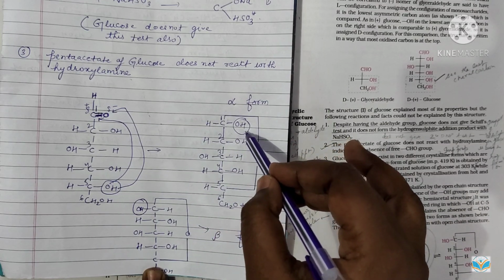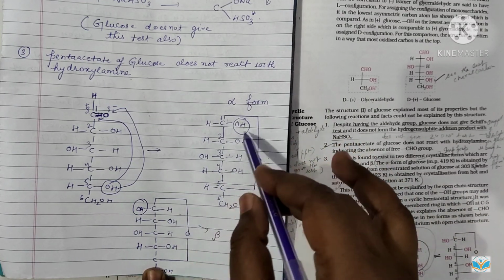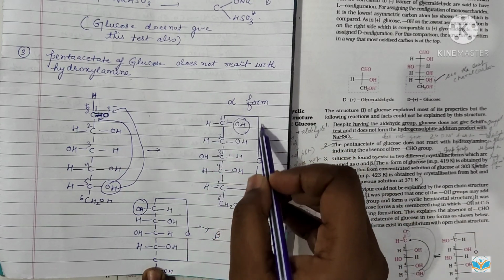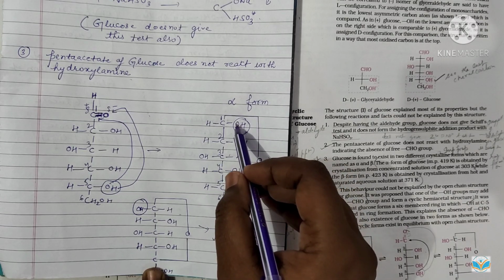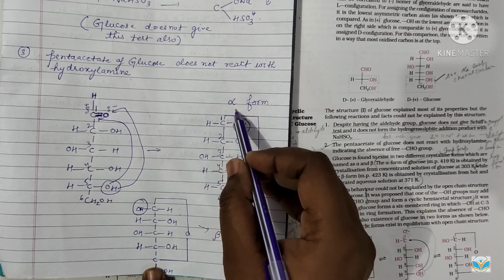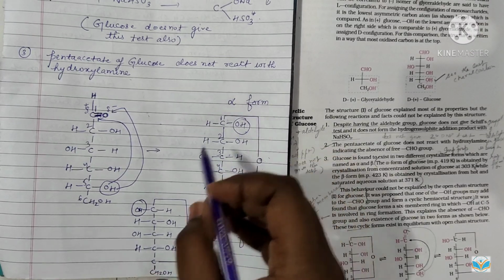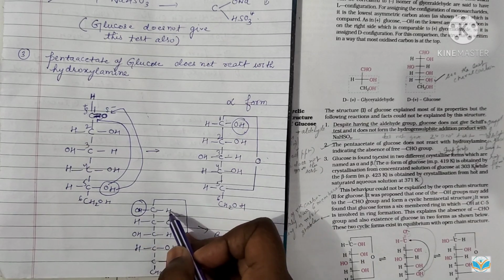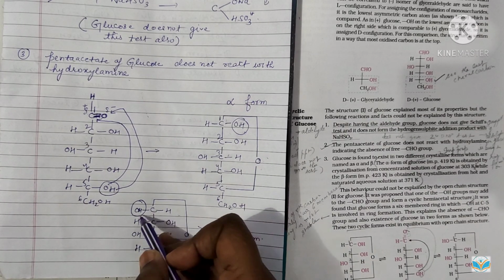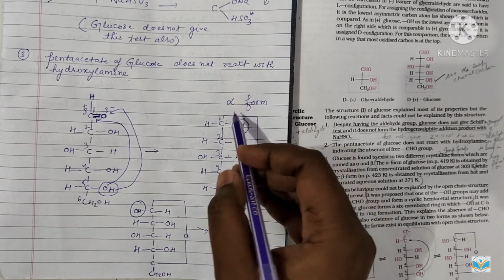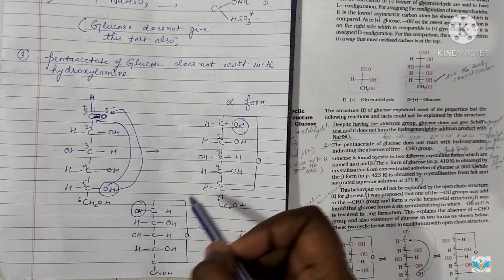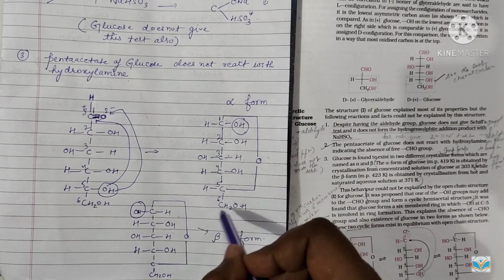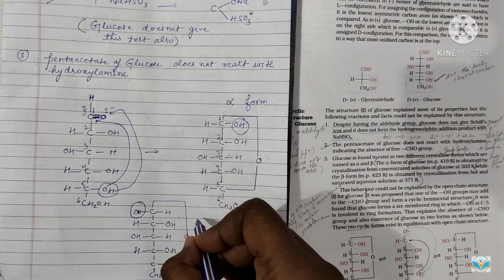Now from here, you can make 2 forms. When the OH group comes inside the ring of the cyclic glucose, this is called the alpha form of the glucose. When the OH is outside the ring and hydrogen comes on this side of the ring, then it is called the beta form of the glucose. So this is alpha glucose and this is beta glucose. One has to practice these forms very carefully, and these forms are very important. The cyclic structure of glucose is very important.